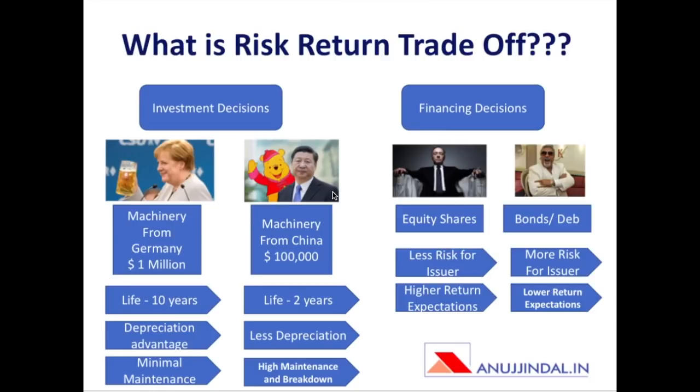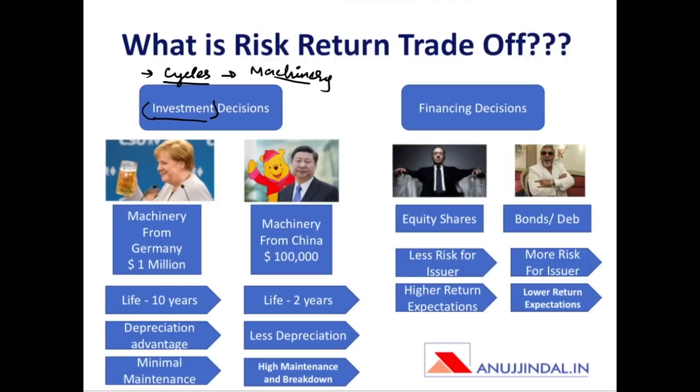In investment decisions, there are two choices that an enterprise has. Investment decision briefly means the investments that the enterprise or the company wants to make. For example, I have a company that makes cycles, and tomorrow I want to buy a new set of machineries in order to produce high end and better cycles for selling in the market.